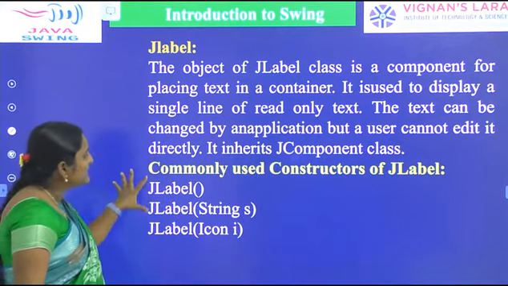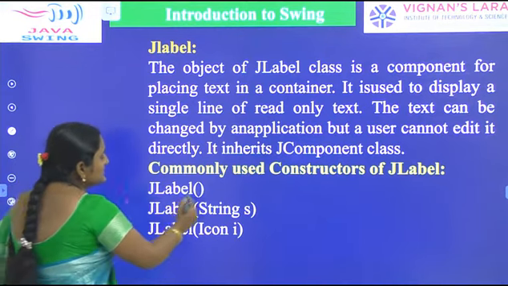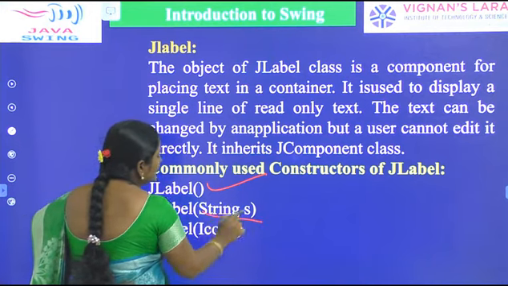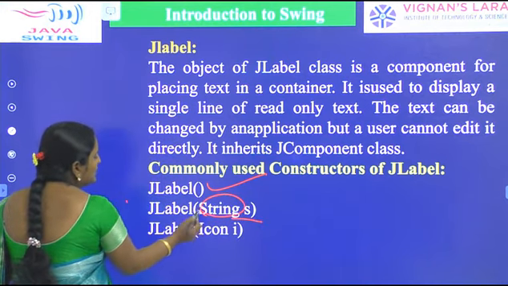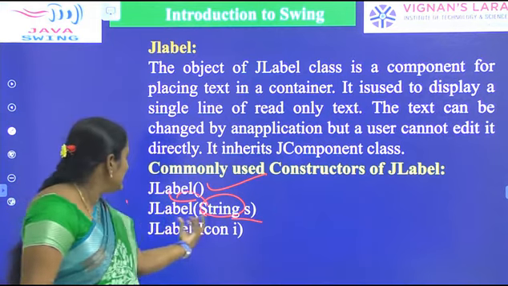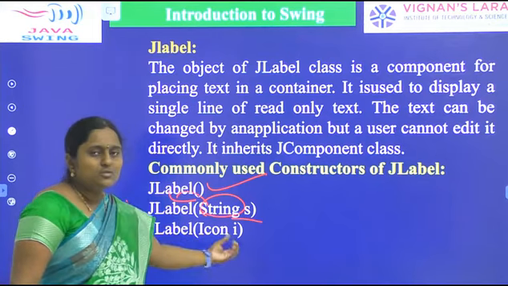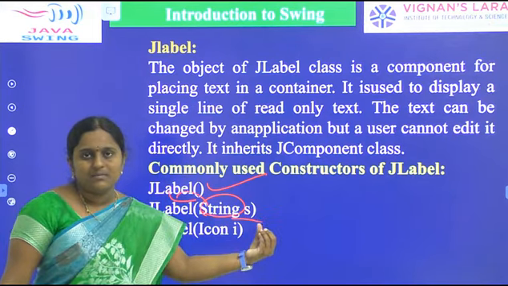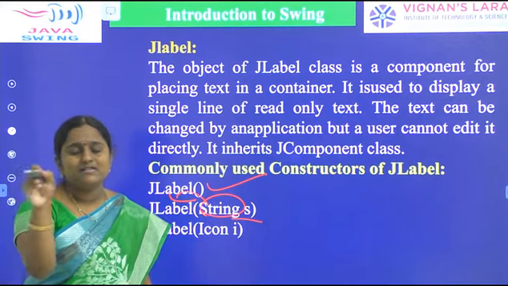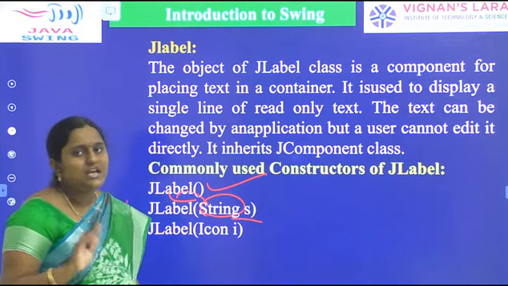So what are the constructors present in the JLabel class? First one is the default constructor. Next one, JLabel(String). String is a class applied as an argument to the JLabel constructor, so we can specify particular text by using this constructor. Next one, JLabel(Icon). By using this constructor we can specify a particular image as a label. These are all the constructors defined by the JLabel class.